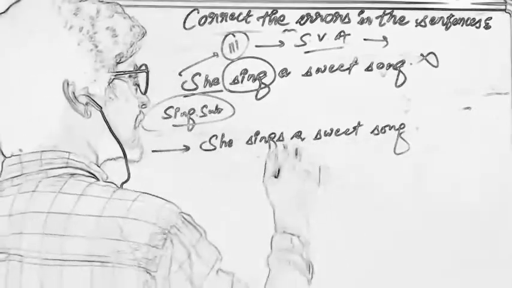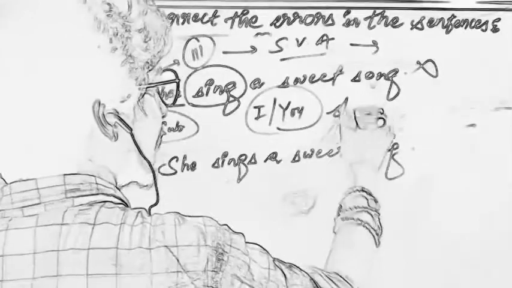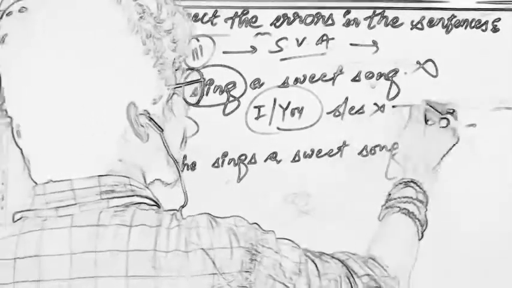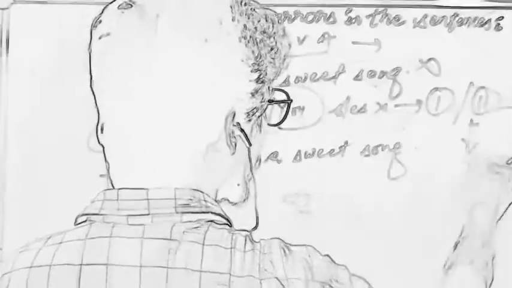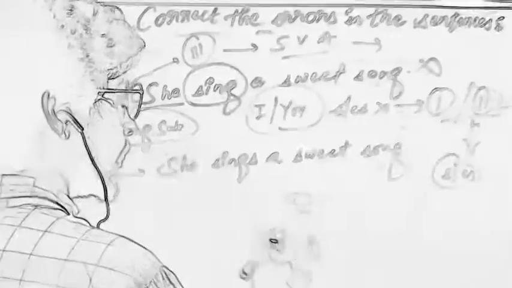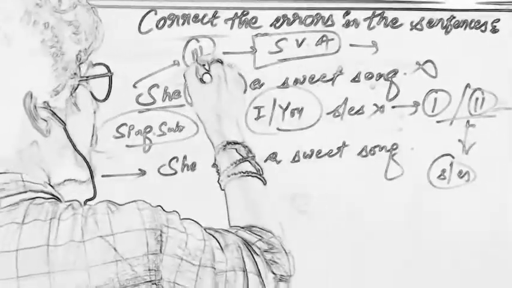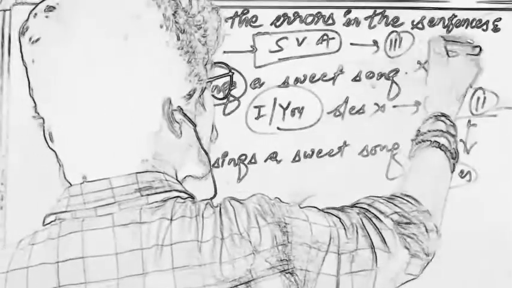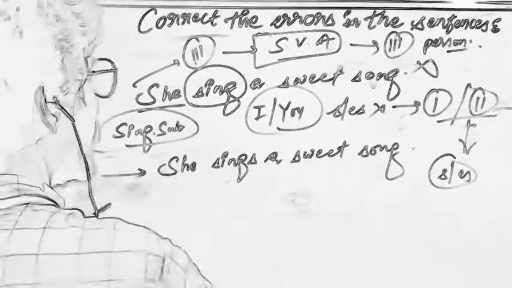Now I think one thing is cleared: with I or you, why don't we use s or es? Because these are first and second person. We don't use s or es with first and second person pronouns, because they don't follow the subject verb agreement rule. Only the third person pronoun follows it. That is the reason. Now the next sentence is,